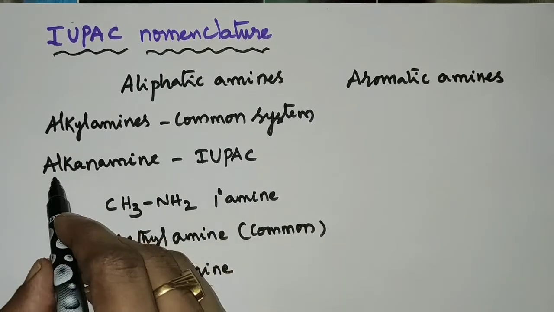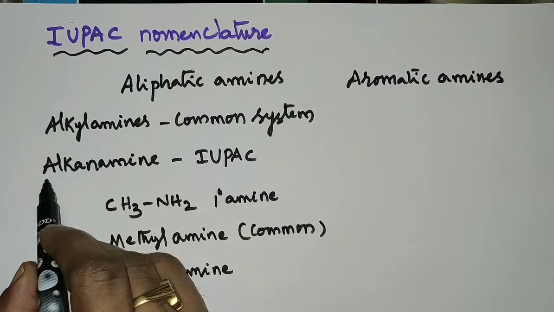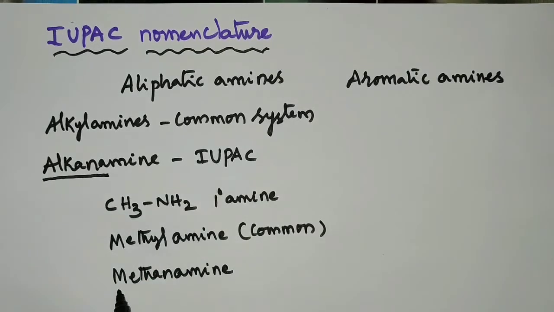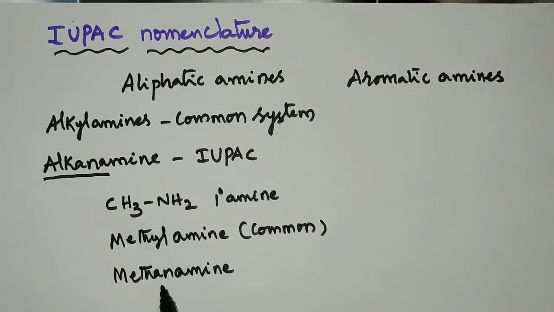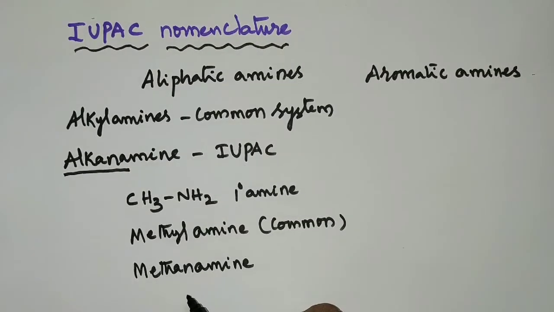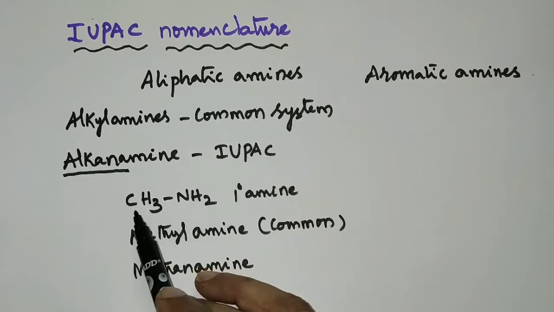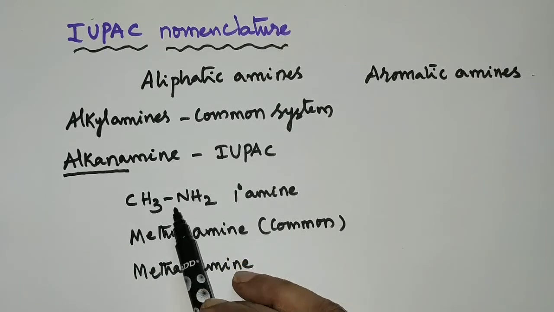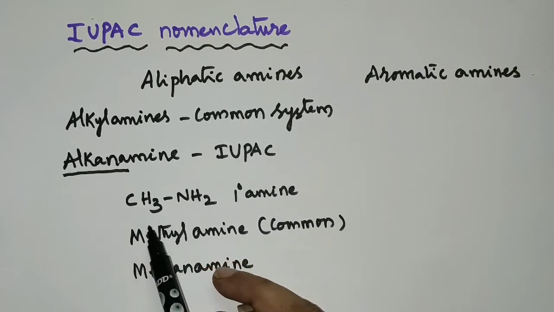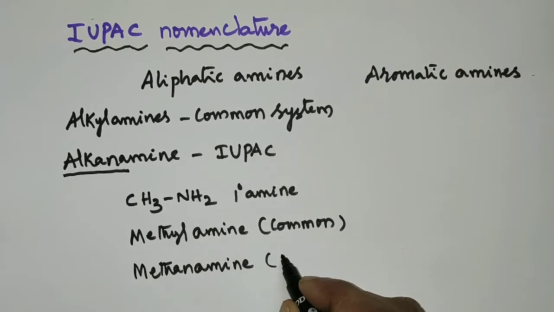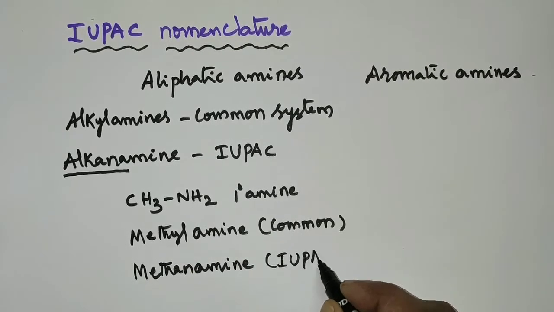In the IUPAC name alkanamine, the term alkane should be replaced by the word root, which depends on the number of carbon atoms present in the longest carbon chain bonded to nitrogen. Here one carbon atom is bonded to nitrogen, that's why meth is the root word, and methanamine is the IUPAC name of this compound.